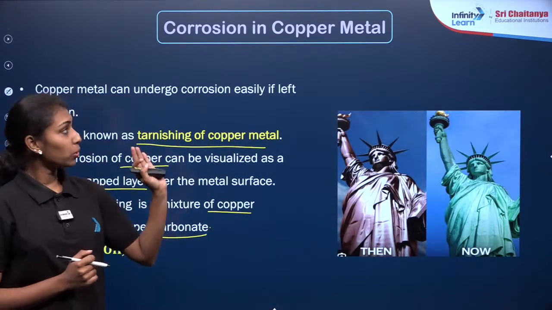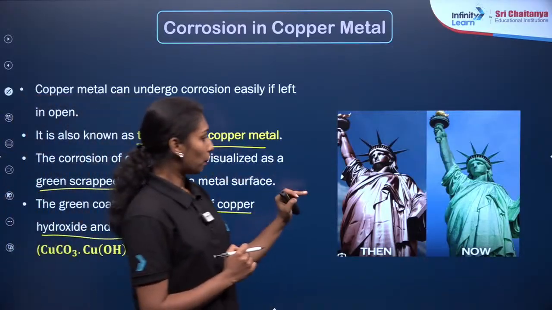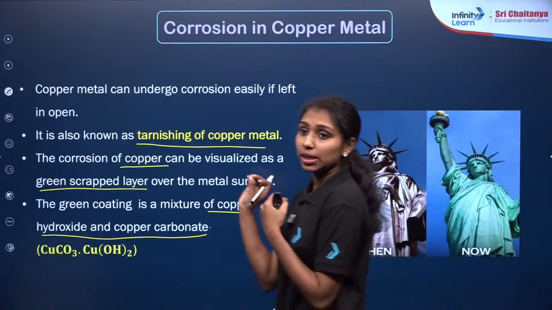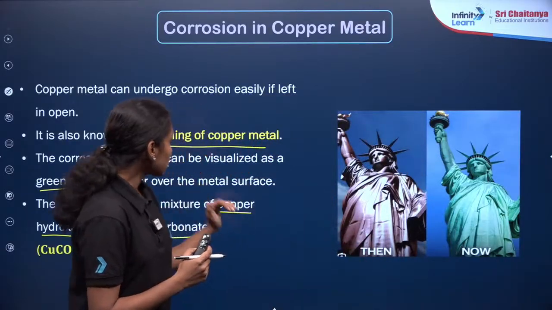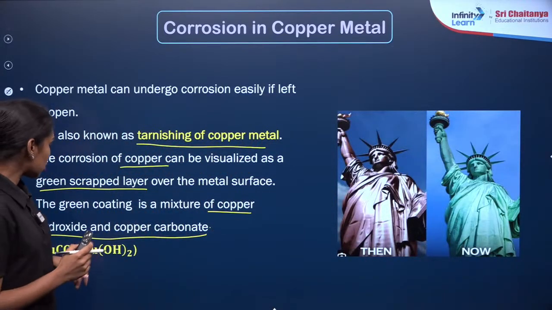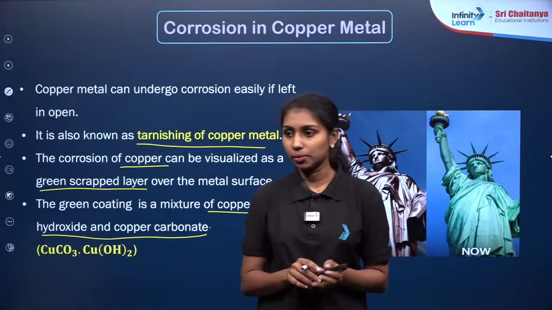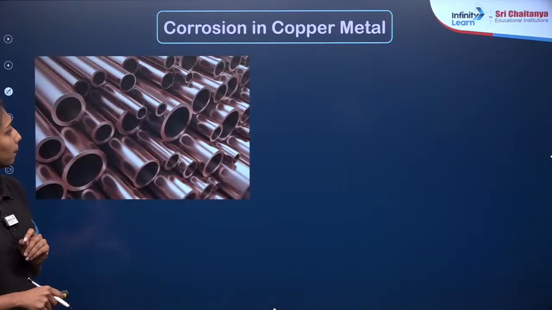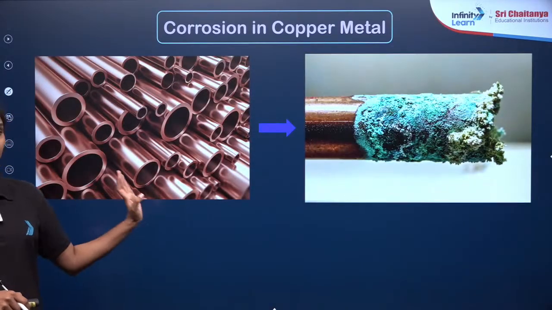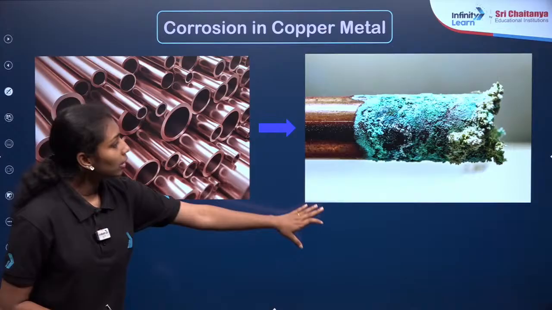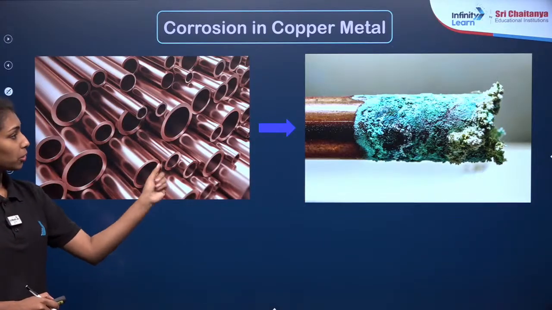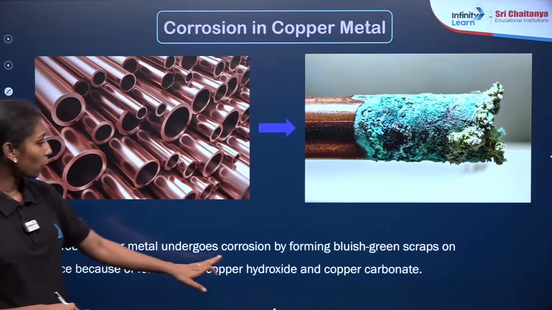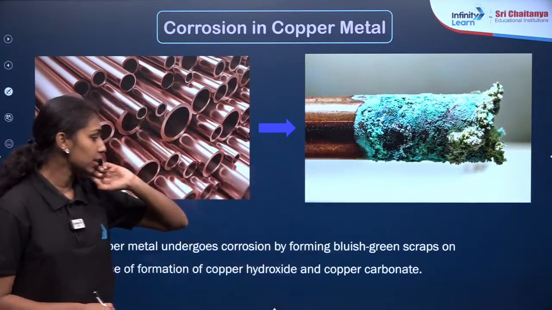Okay, fine. So, this is about the tarnishing of copper, right? What you are observing here, after a few years the statue gets converted into a green or blue surface because of the presence of copper carbonate, CuCO3 dot Cu(OH)2, copper hydroxide. Clear? Same image, copper metal is converted to tarnished copper, CuCO3 dot Cu(OH)2. A lustrous copper metal undergoes corrosion by forming a bluish green layer over it.